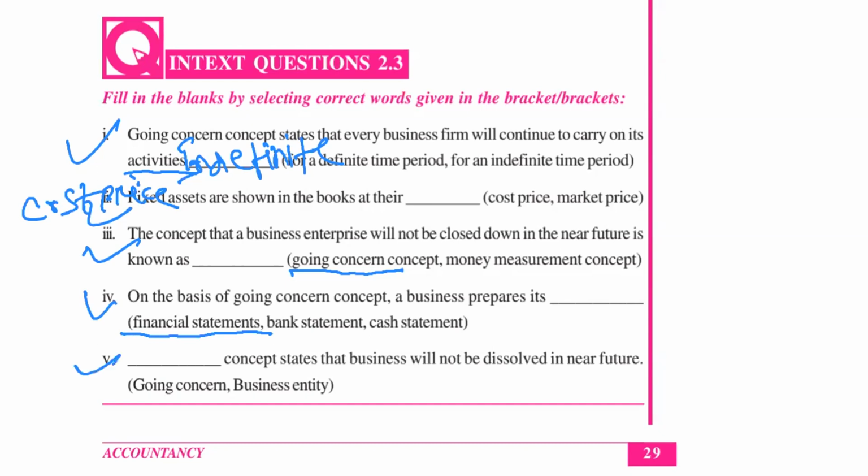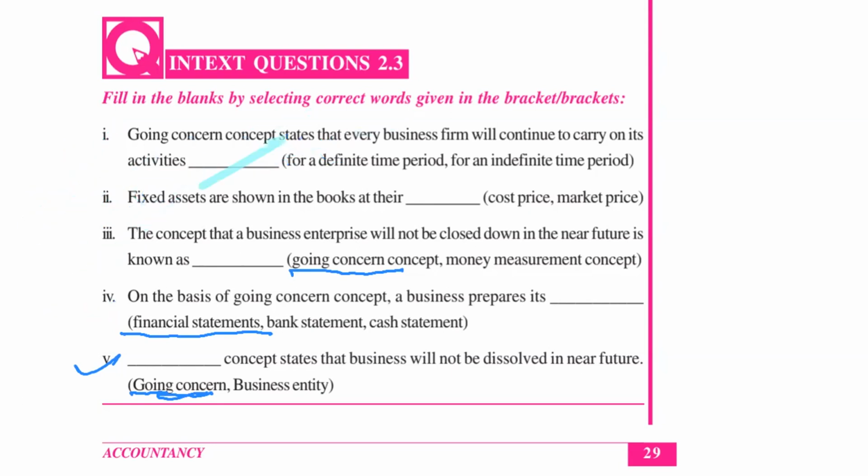Then coming to the next one, which concept states that business will not be dissolved in near future? Same question. Going concern concept, very good. Going concern concept tells that our business will not be dissolved. Dissolved means closed down in near future. So it is very simple. Going concern concept, what does it state? It states that business will continue for an indefinite period of time, and you should record your transactions by following this principle or this concept.